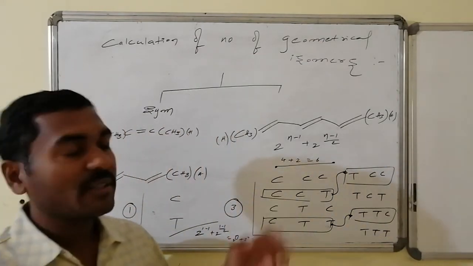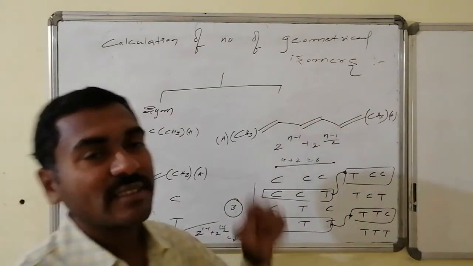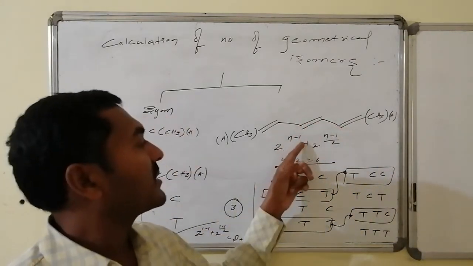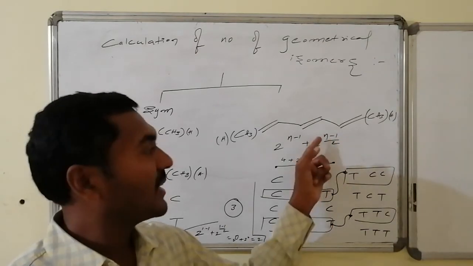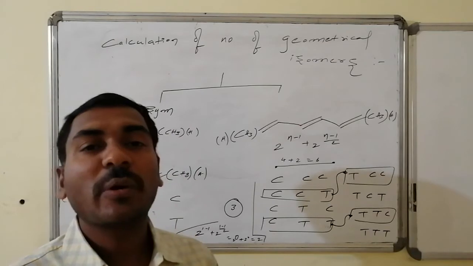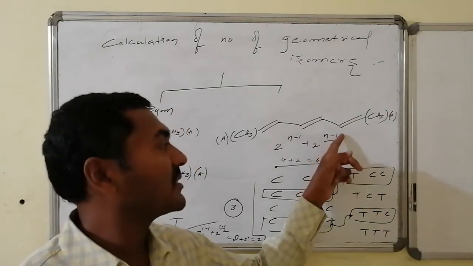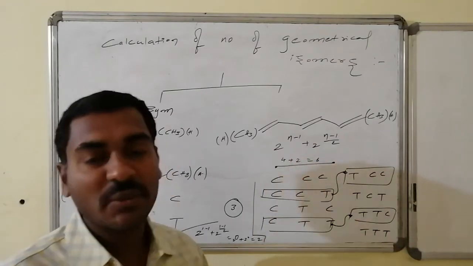In case of three stereogenic centers, 2 power n minus 1, that is 2 power 2, is equal to 4, plus 2 power n minus 1 by 2. When n is an odd number, the formula is this one. 2 power n minus 1, 3 minus 1, that is 2 by 2 is equal to 1. 2 power 1 is equal to 2, so 4 plus 2 becomes equal to 6.